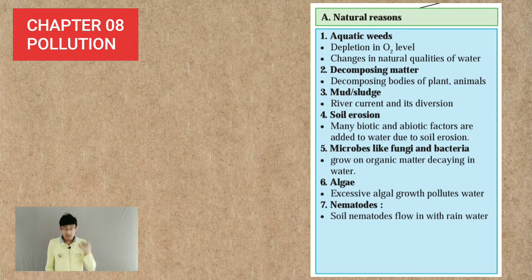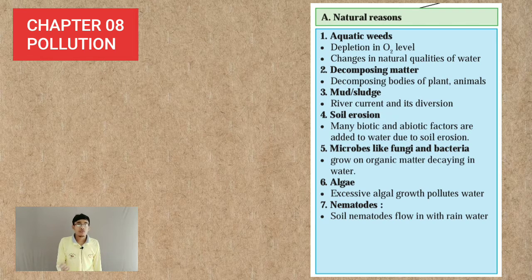The very first natural reason is aquatic weeds. These are the plants which are there in the water body. They grow on the surface of water bodies, and what does this plant do? It absorbs the oxygen from the water. So the aquatic weeds are going to reduce the BOD, that is biological oxygen demand, in the water body.